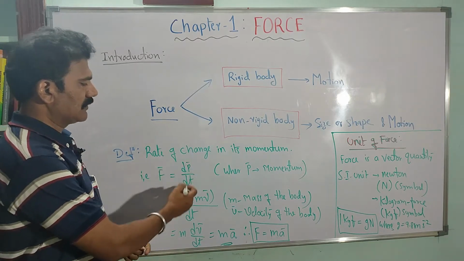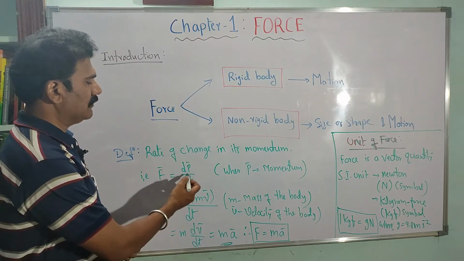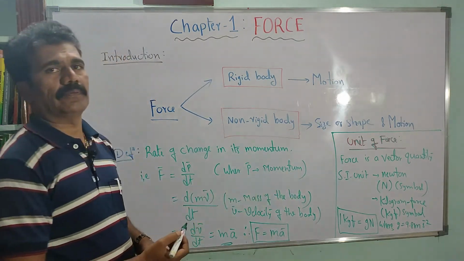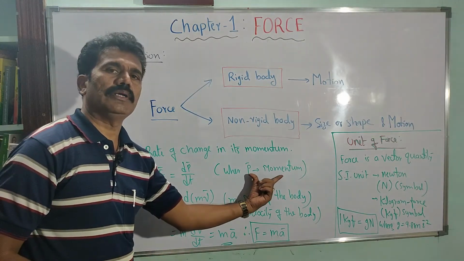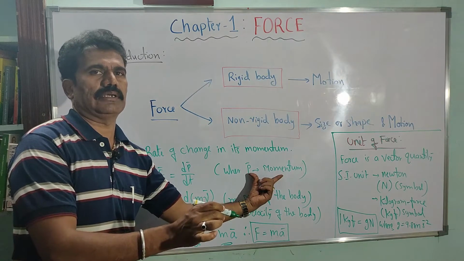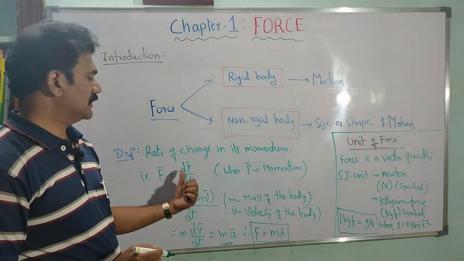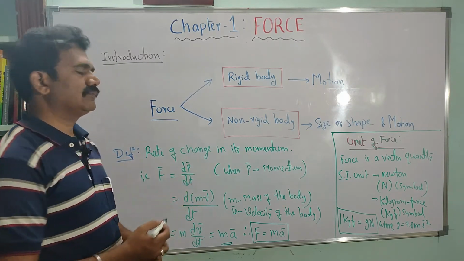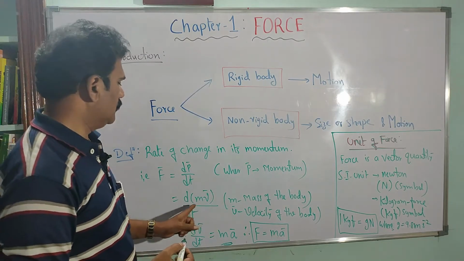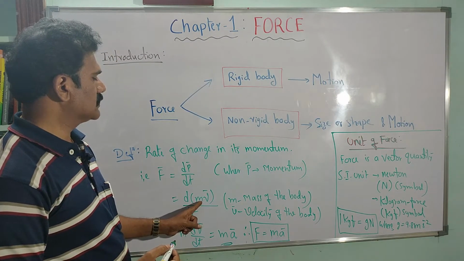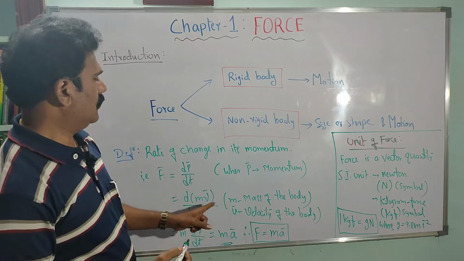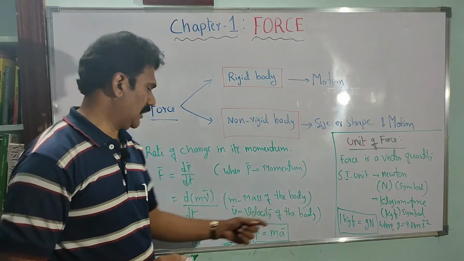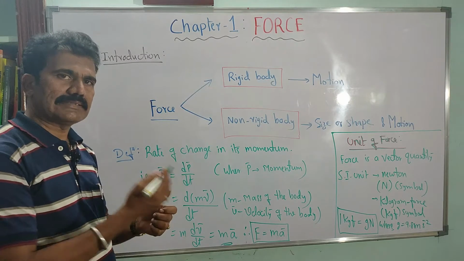This is the differential equation to find the rate of change of a physical quantity. Here the physical quantity P bar is called momentum, which is observed in the body due to the application of a mechanical force on it. With respect to time, dP by dt is the rate of change of momentum. P bar can be written as the product of mass and velocity, m into v bar, where m is the mass of the body and v bar is its velocity.